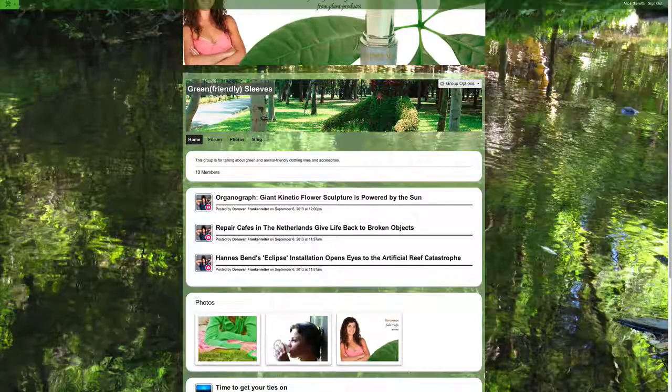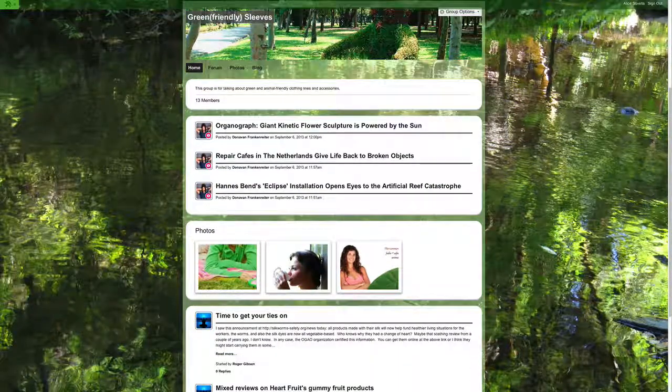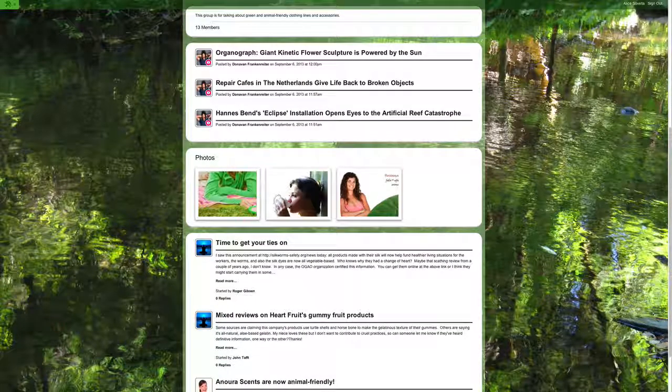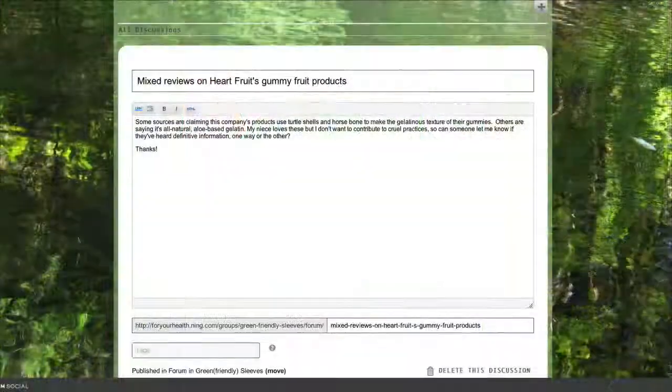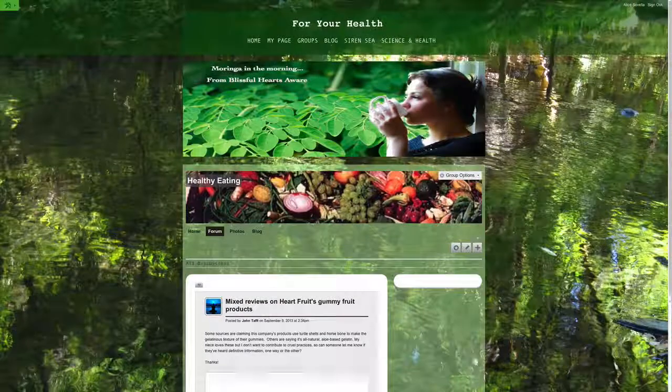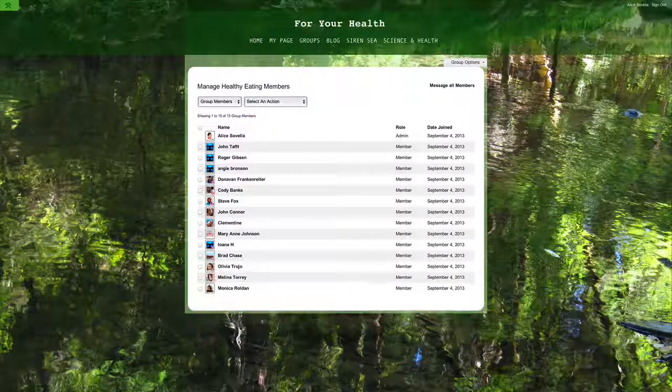I can tell you from past experience that chances are someone is going to post a discussion in one location when it really makes more sense in another place. For these situations, I have just the fix. Click on it, select Move To, and place this content in the appropriate group. Boom, that's it. Each group has its own administrator whom I've appointed.